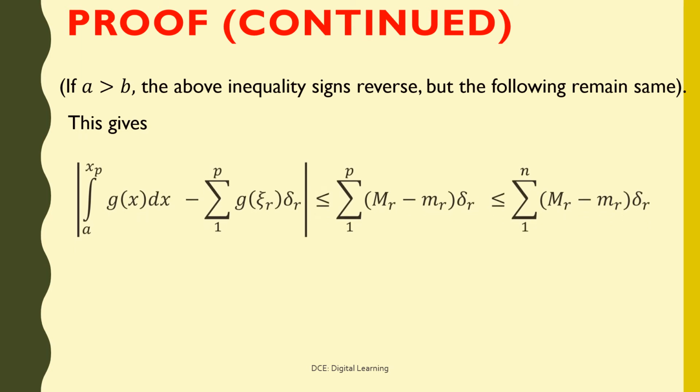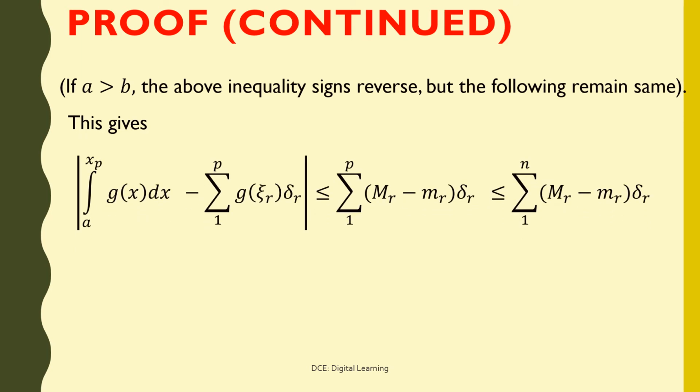This gives absolute value of integral of g of x dx from a to xp minus summation of g of jr into delta r from 1 to p is less than or equal to summation of big M r minus small m r times delta r from 1 to p, which is less than or equal to summation big M r minus small m r times delta r from 1 to n, which is equal to upper sum of g over p minus lower sum of g over p, which is equal to oscillatory sum of g over p, say.